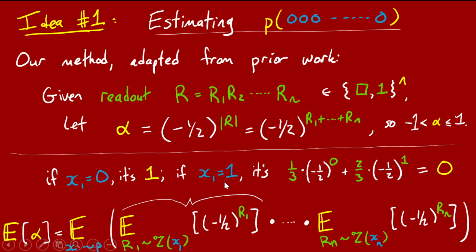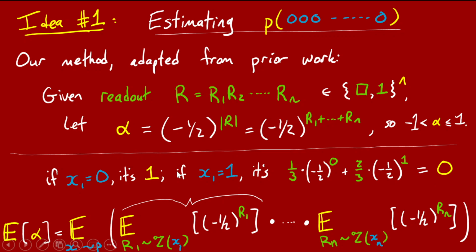On the other hand, if x1 is 1, then the zeta channel 1/3 of the time flips it to a 0, so we get 1/3 times -1/2 to the power of 0. And 2/3 of the time the zeta channel leaves it at 1, so we get plus 2/3 times -1/2 to the power of 1. And ta-da, if you do this little bit of arithmetic, it shows that the expectation is 0, conditioned on x1 being 1.